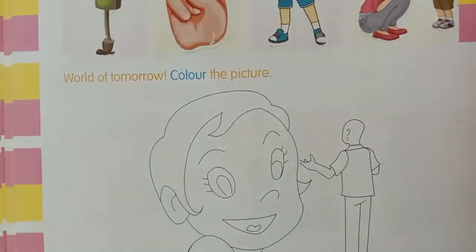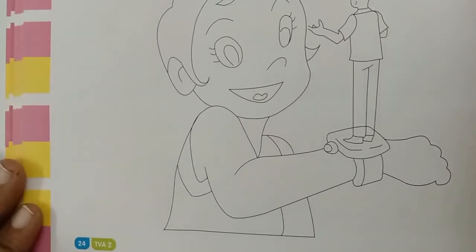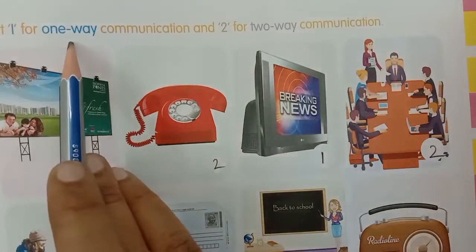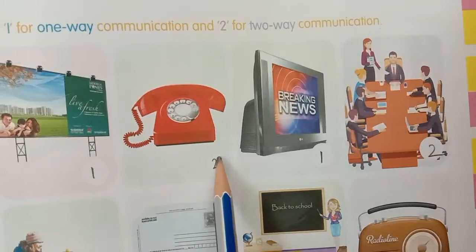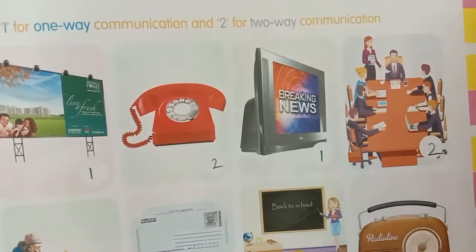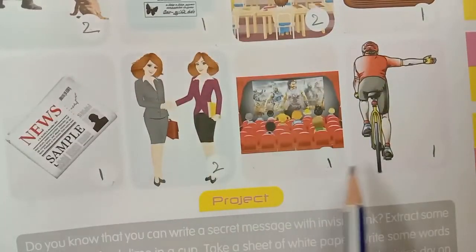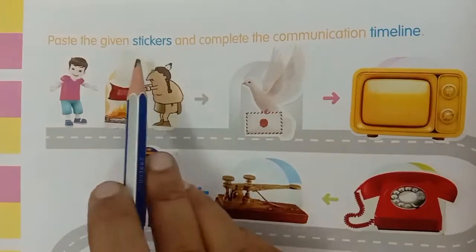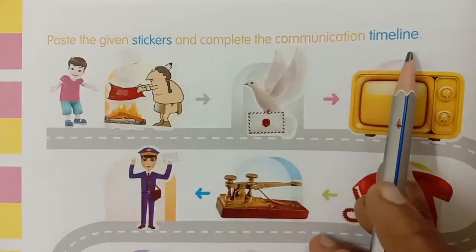Color the picture. See here, children. Color this picture neatly at home. Put 1 for one-way communication and 2 for two-way communication. One, two, one, two, two, one, two, one, one, two, one, one. Next, paste the given stickers and complete the communication timeline.